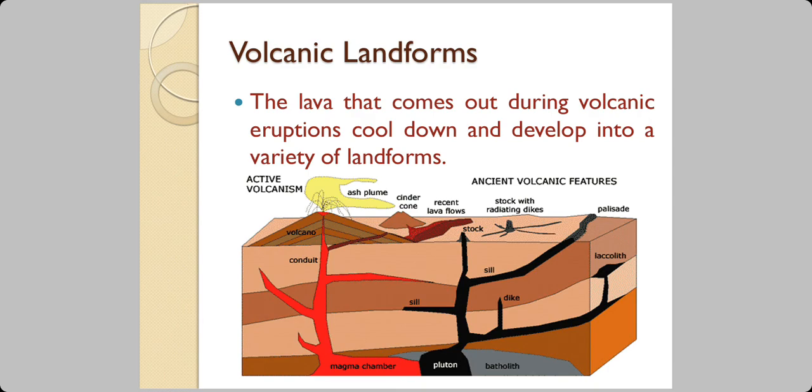Now we are talking about volcanic landforms. These are the landforms which are there because of volcanic activity. The lava that comes out during volcanic eruption cools down and develops into a variety of landforms.